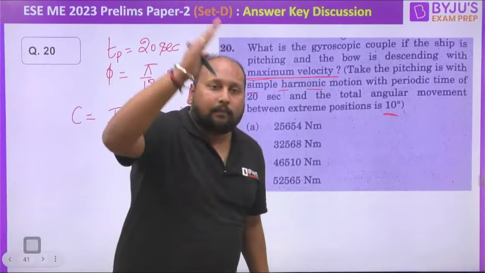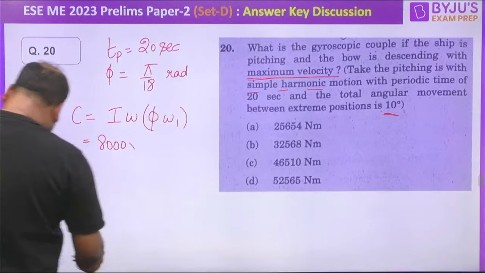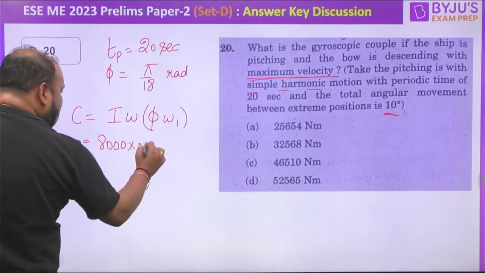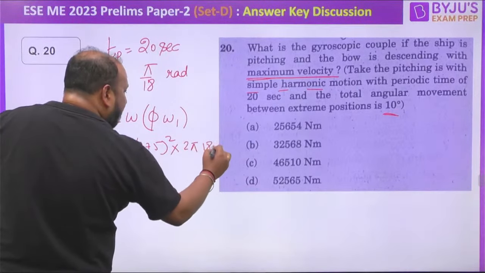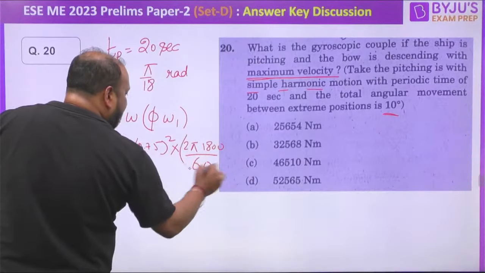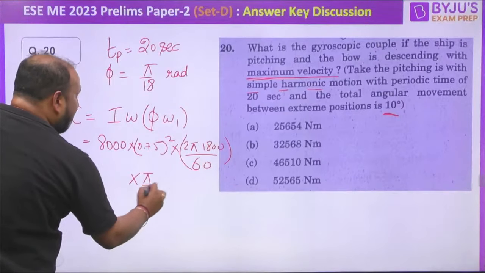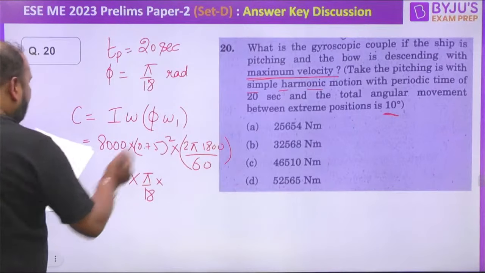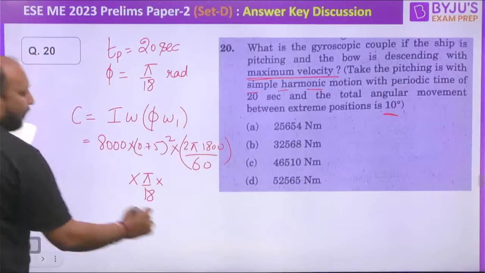So this is m into 0.75. कितना है mass? 0.75 is the radius of gyration, right? Into 2 pi 1800 by 60, right? Into phi value is pi by 18 into omega p कैसे निकालेंगे? Omega p we can calculate, or omega 1 we can simply calculate like this.